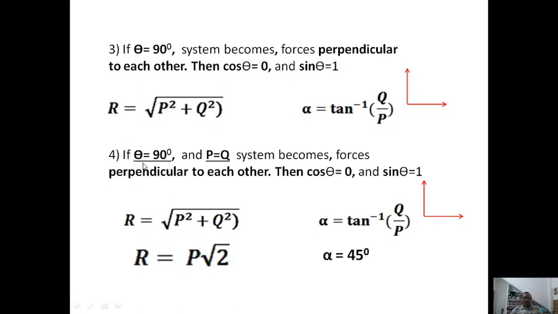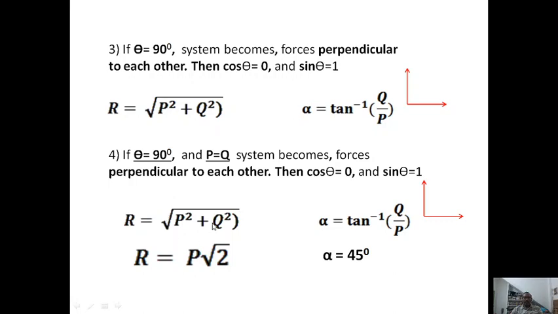Here, fourth point: if theta is equal to 90 degrees and P is equal to Q. Earlier we also saw theta equal to 90 degrees where P and Q are not the same. But in this case, P and Q are the same and they are acting at 90 degrees. Then the forces are perpendicular to each other, so cos theta is equal to 0 and sin theta is 1.